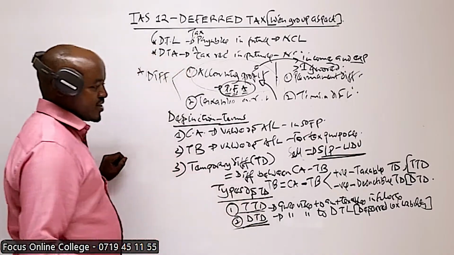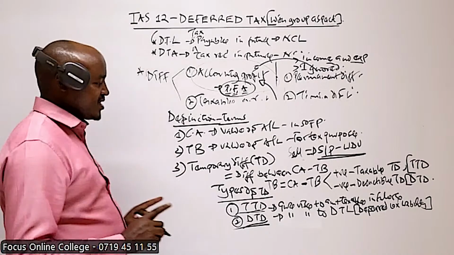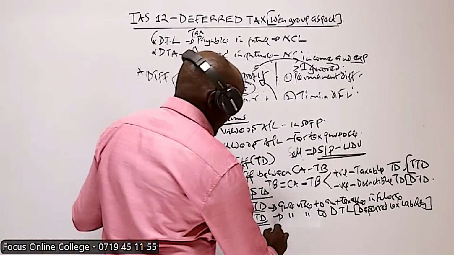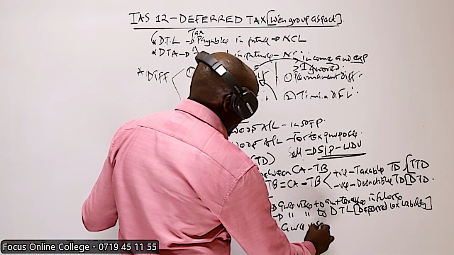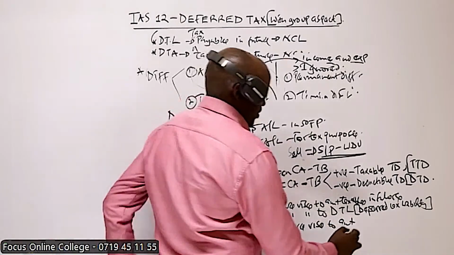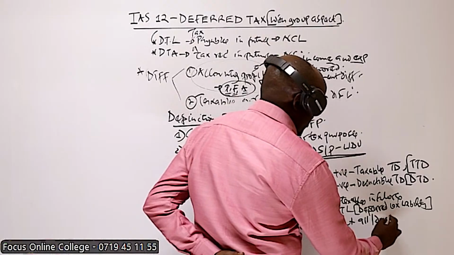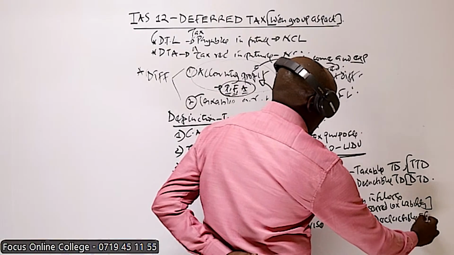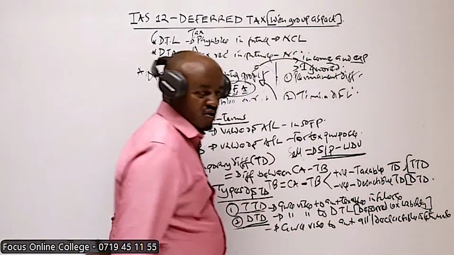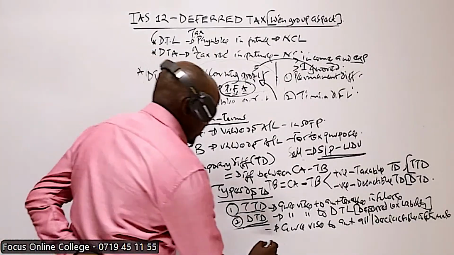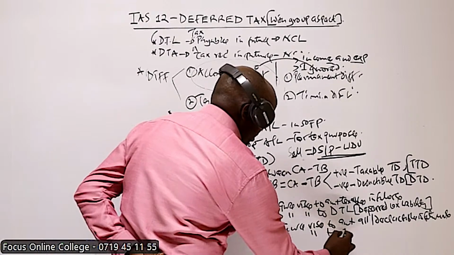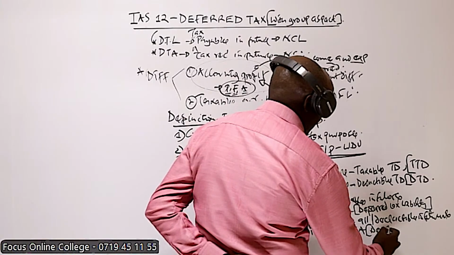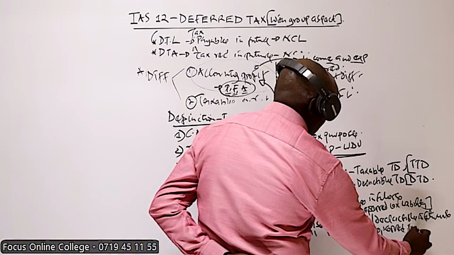Now, a deductible temporary difference gives rise to amounts which will be allowable or deductible in the future. The amounts which are deductible or allowable in the future. In other terms, you can say that this gives rise to a deferred tax asset.